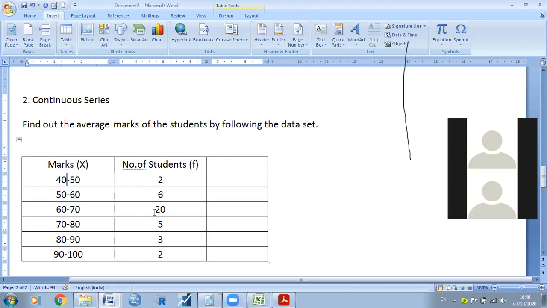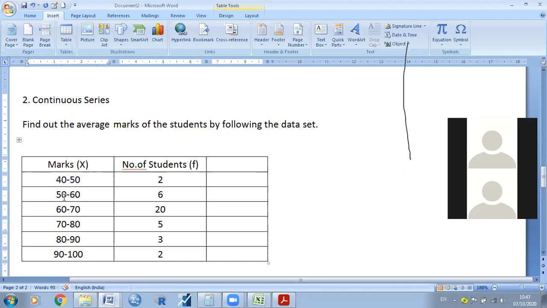And 60 to 70, 20 students. 70 to 80, 5 students. 80 to 90, 3 students. 90 to 100, 2 students. So I'm repeating that continuous data moves from one class to another class without a break. See, the continuous series data moves from one class to another class without a break. Here there is no break.